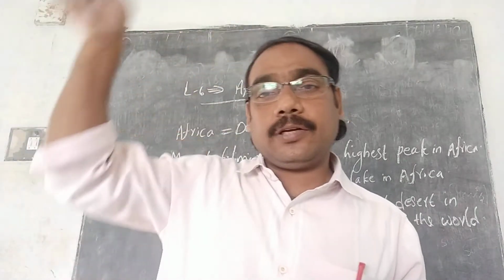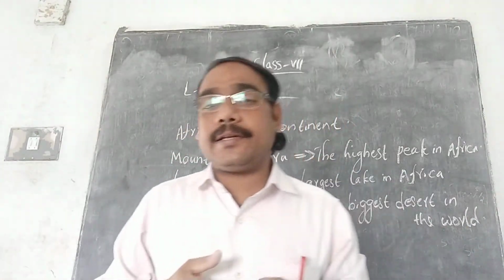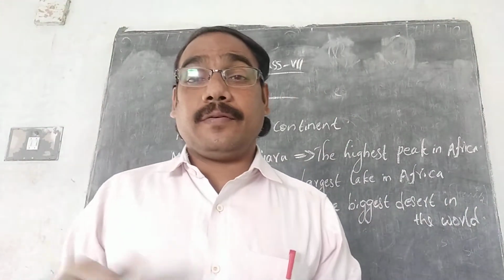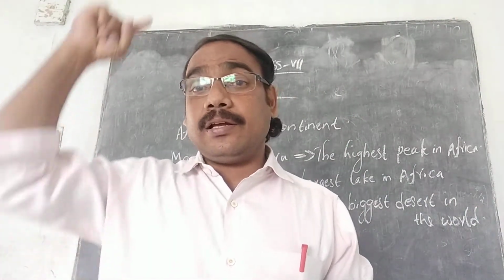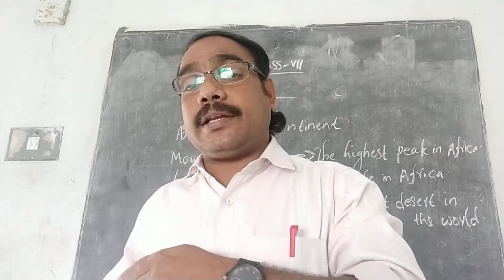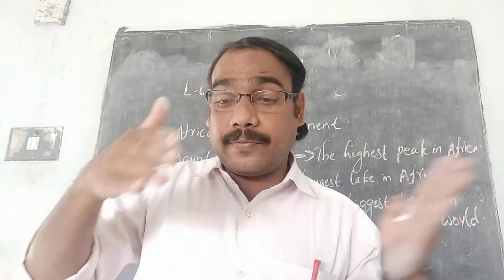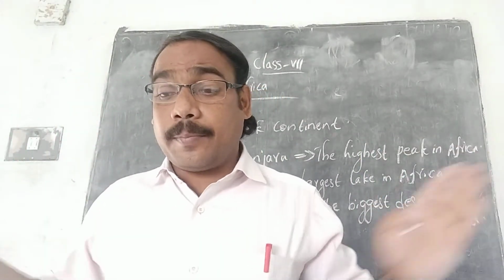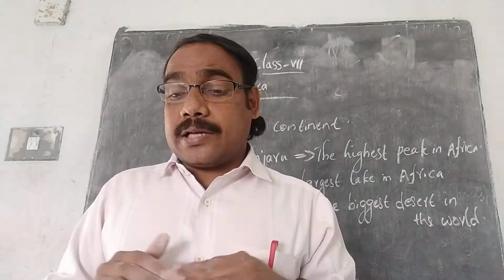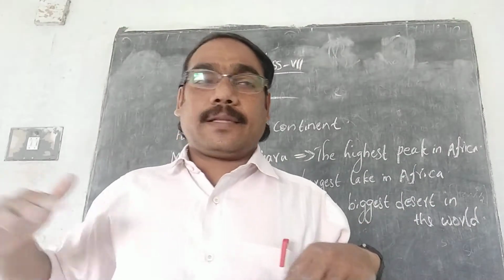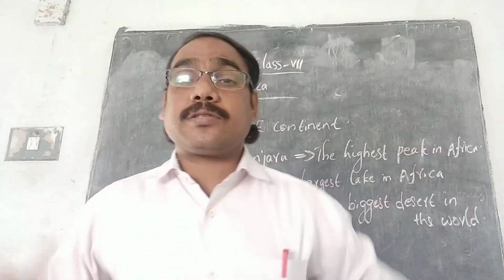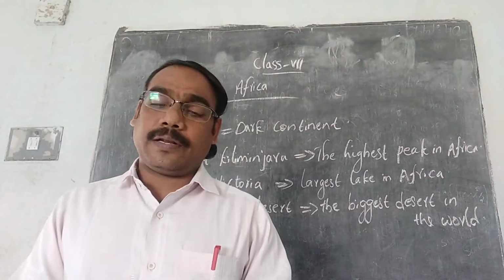So I already told you about the globe and explained it. When we are comparing the location, I am telling that on the equator's upside, 23.5 degree north is the Tropic of Cancer, and 23.5 degree south is the Tropic of Capricorn. So the Tropic of Cancer, Tropic of Capricorn and the equator pass through the African continent. Among these, the equator passes through the middle of the continent.